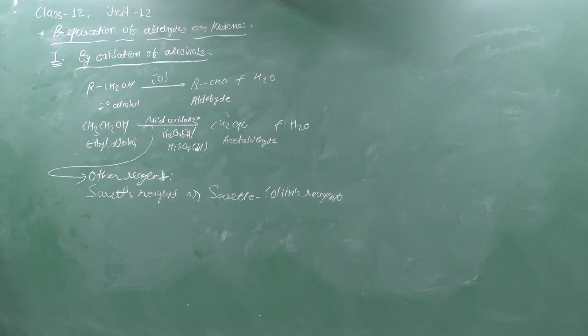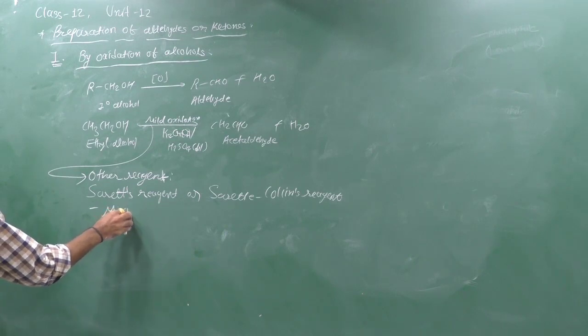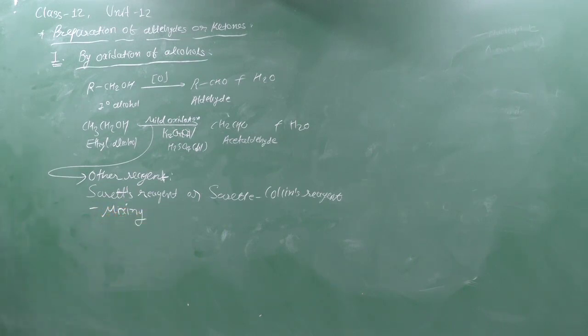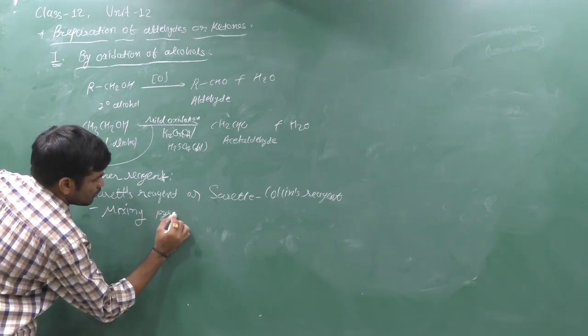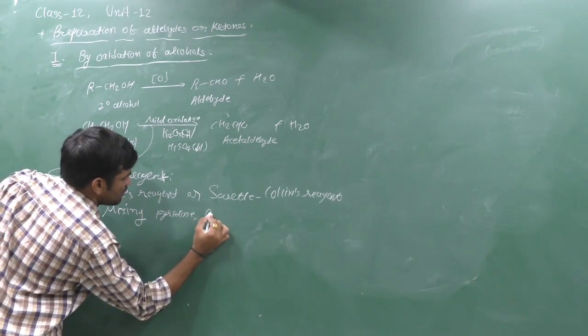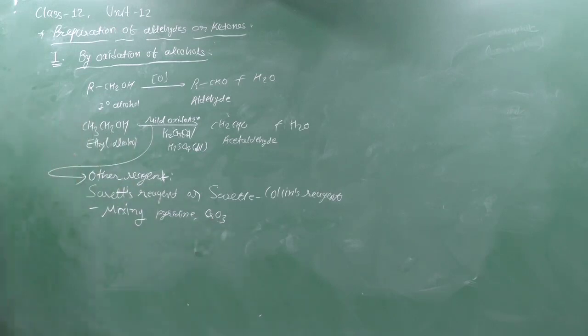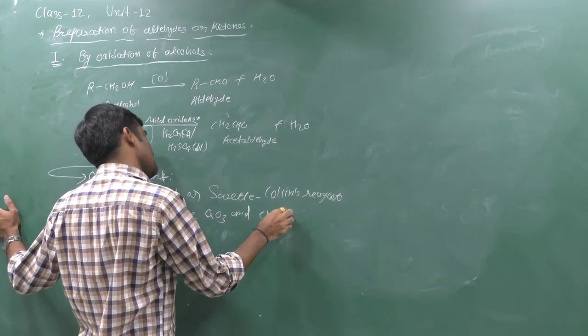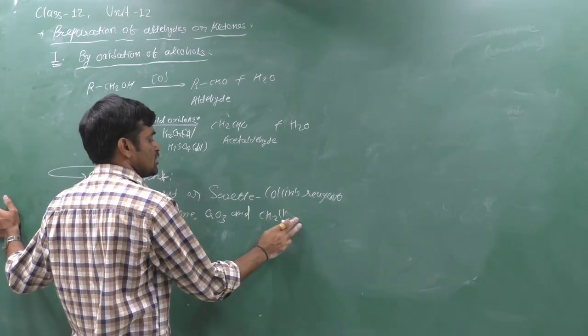We can prepare it by mixing pyridine, chromium trioxide and dichloromethane, CH2Cl2.